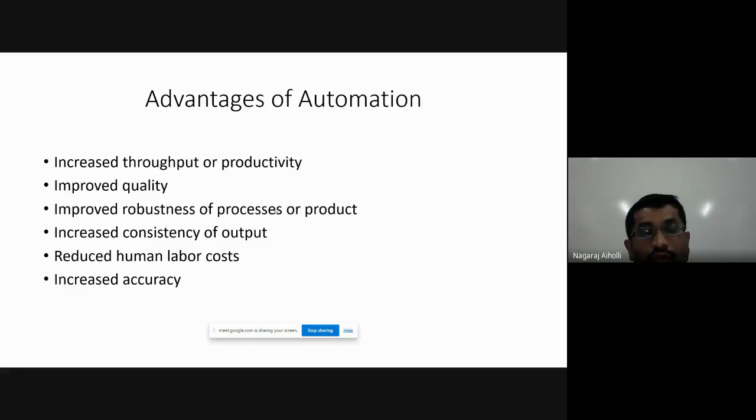Increased consistency of output. The output is consistent, it is not fluctuating, where once it is high, another time it is low, another time it goes intermediate. It is not like that. Output is maintained consistent. Human labor costs are reduced. There is no human intervention. Human beings are not involved. Everything is done automatically, so the labor cost of human beings is decreased.